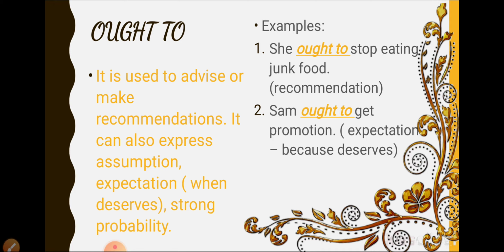There is an expectation because Sam deserves the promotion. When somebody deserves something, and expectations are attached to him, that can be expressed with ought to.